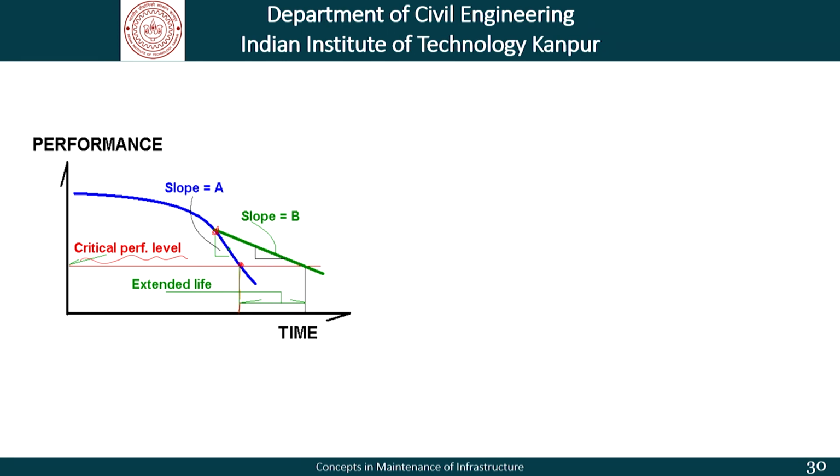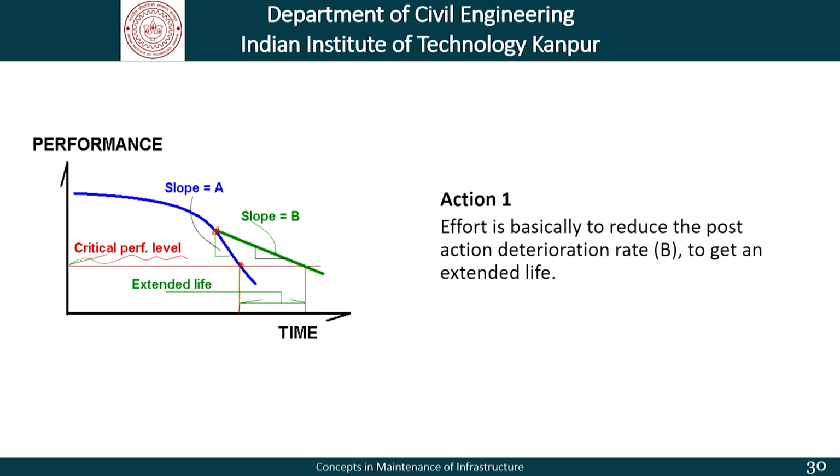Then what we need to do is to take an action which would basically reduce this rate of deterioration to a slower rate, and we get an extended time, because for the same critical performance level, if instead of this graph it goes on this graph, then the critical performance level will be reached here and not here.